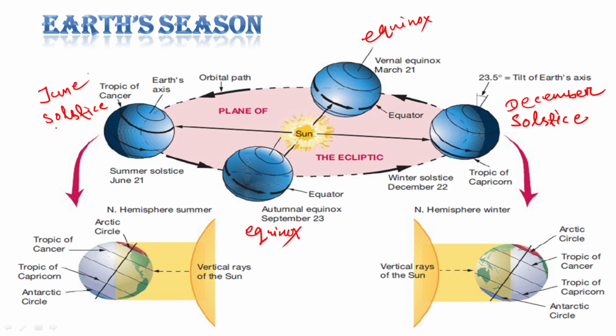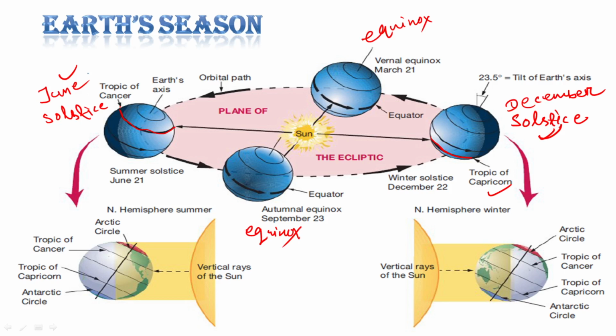Okay, that means during December solstice, the direct rays of the Sun are on the southern tropics or on the Tropic of Capricorn. During June solstice, the direct rays of the Sun are at the northern tropics or the Tropic of Cancer. So when the direct rays of the Sun are perpendicular to the tropics, or falling on the tropics, this is called solstice. This position is called solstice.